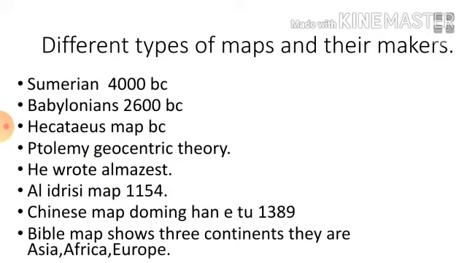Now next, in this context we have seen the Bible also. The Bible map shows 3 continents. They are Asia, Africa, Europe. So these are the things we have learnt in previous classes.